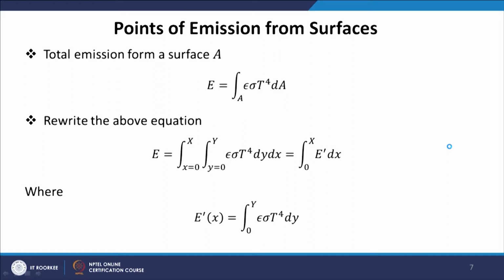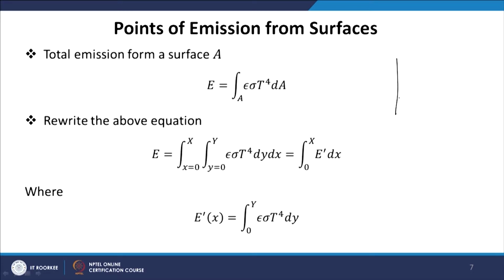If it is scattered, in which direction will the scattered photon go; if reflected, in which direction will the reflected photon go. So, all these things we have to incorporate in solving the radiation problem using the photon Monte Carlo method. So, the first thing that we will discuss in the photon Monte Carlo method, as applied to radiation problems, is the emission from a surface.